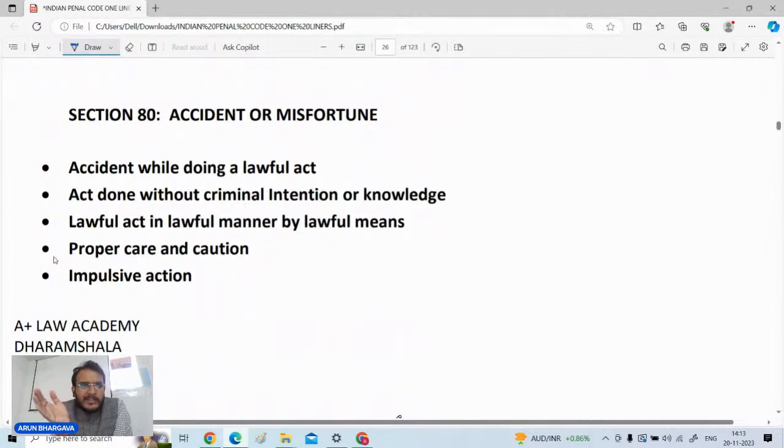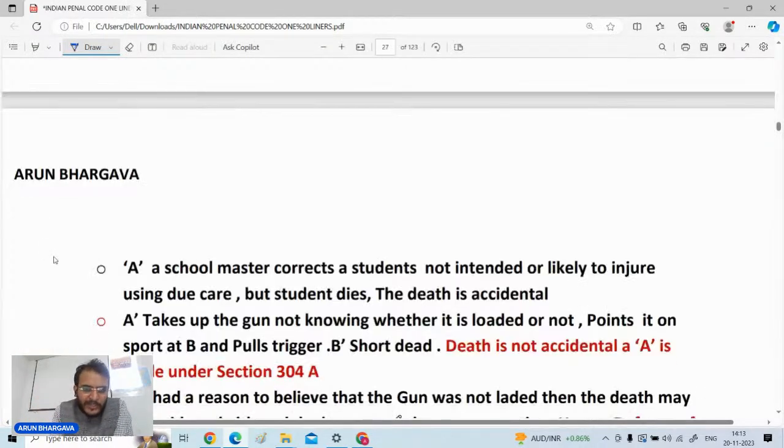So if anything is done as an accident or if any misfortunate event happens, then a person will not be liable for that. That is accident while doing a lawful act in a lawful manner by lawful means without any criminal intention or knowledge, and there is a proper care and caution, and there is an impulsive action. तो अगर आपको बहुत ही तुरंत एक एक्शन लेना पड़ा, whatever you were doing, it was lawful by lawful means, lawful manner, you have no criminal intention or knowledge, you should not be liable for the act you have done.